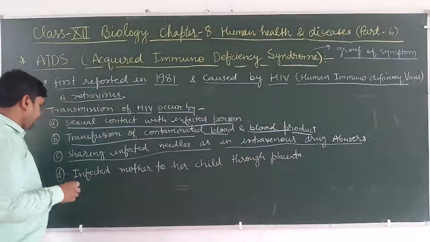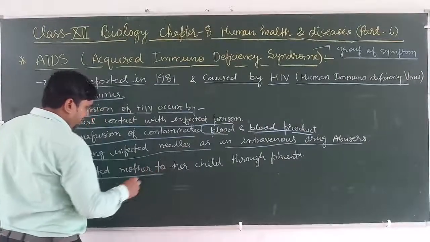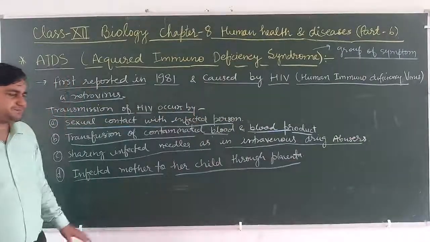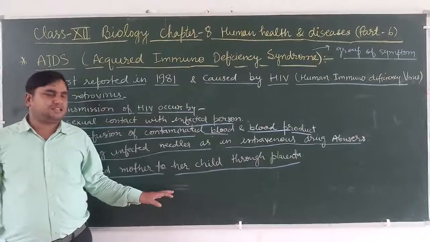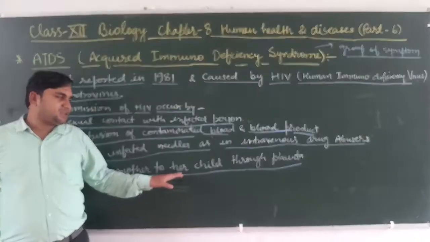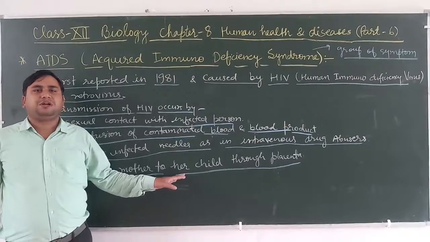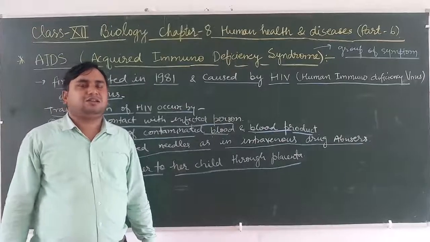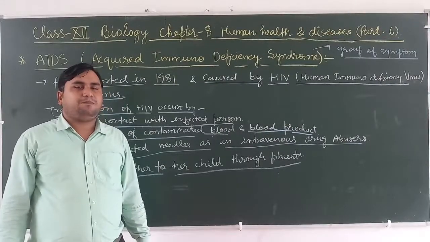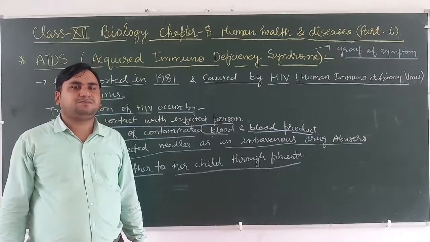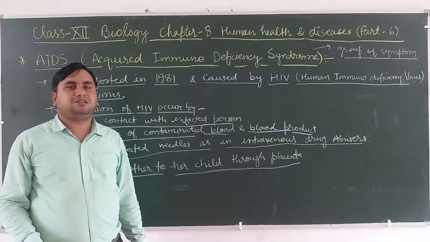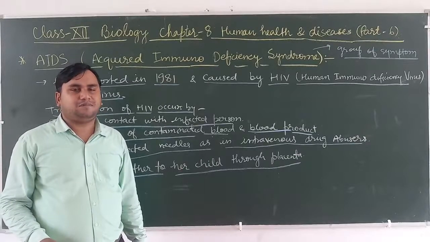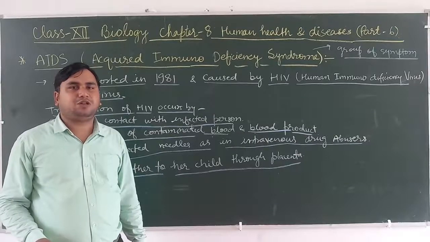And they transmit the disease HIV. The next one is the infected mother to her child through the placenta. When a mother is suffering from the HIV virus, there are chances of transmission of HIV from the mother to her child through the placenta. We know that the placenta is a connecting link between the mother and the embryo, which transmits nutrients to the child, and there can be transmission of HIV from mother to child.